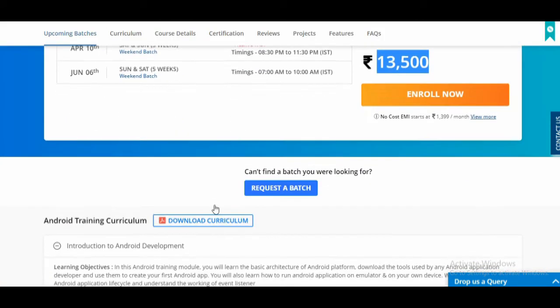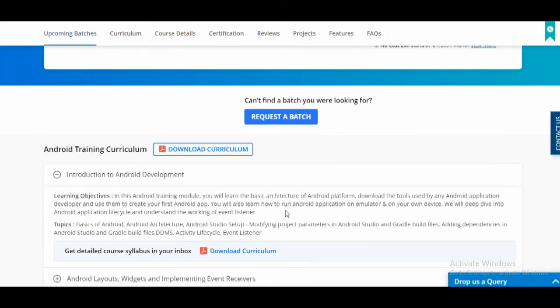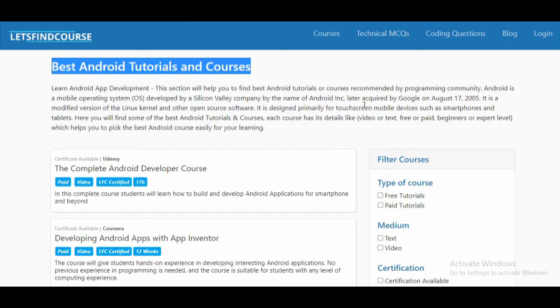You can download the curriculum over here, and you can go through the curriculum and see what topics the Edureka course will cover. So these are the top 5 courses that are currently in demand in the market.